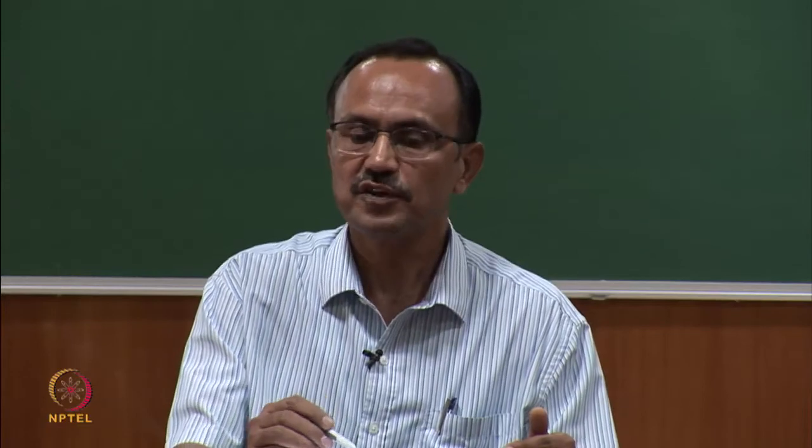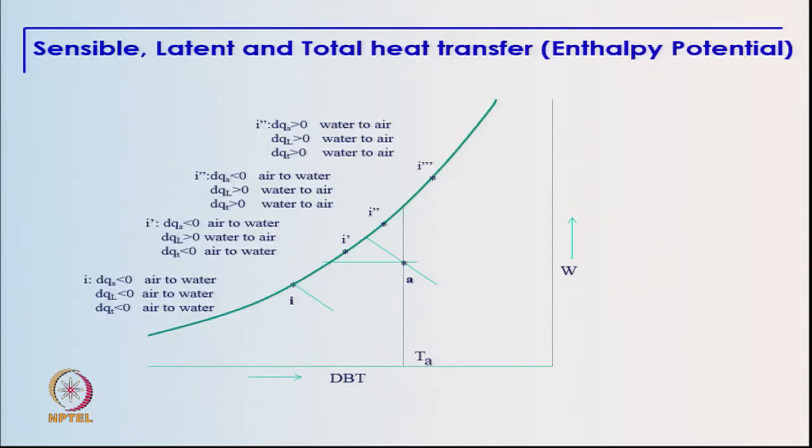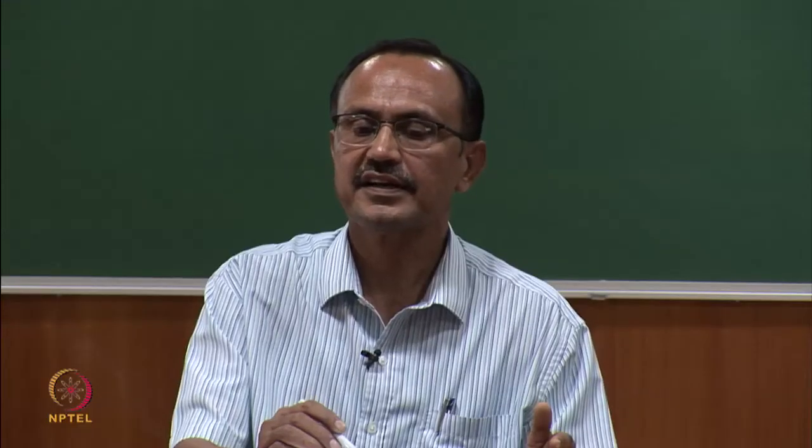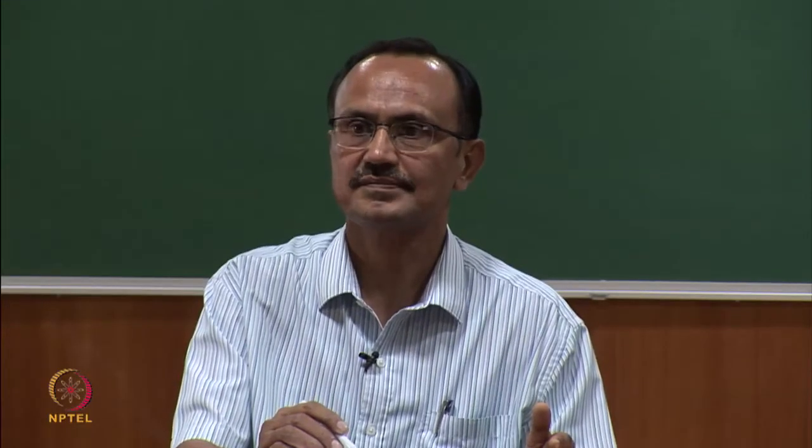Finally, if we go to a temperature of water which is higher than the dry bulb temperature of air, which is typically the case in cooling towers, there we see that the sensible heat transfer is from water to air, the latent heat transfer is again from water to air, and therefore, the total heat transfer is from water to air, which means that the water will get cooled in a cooling tower if it is at a condition which is somewhere there.